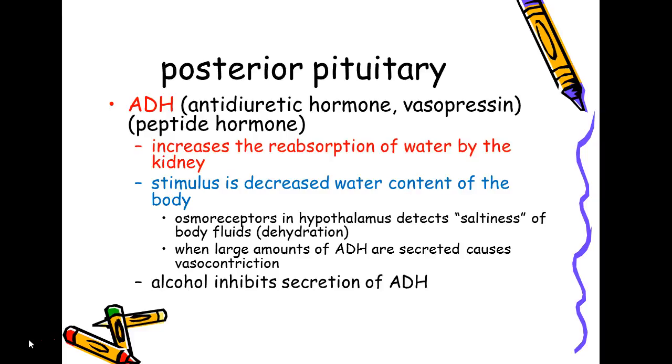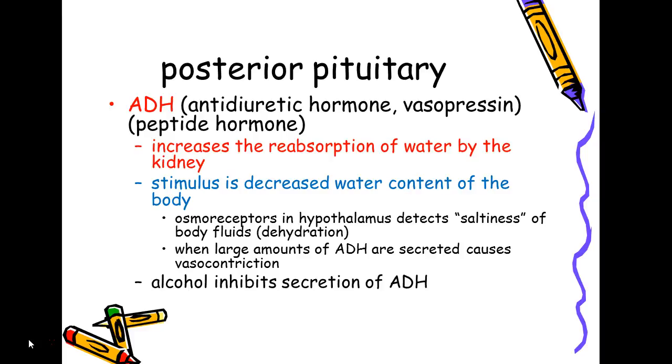So when the water content is lower, or dehydration would be another term, this helps the body hang on to water. There are osmoreceptors in the hypothalamus that detect the saltiness of the body fluids. So if it's more salty, there's less water, and if it's less salty, there is more water. So the less amount of water is dehydration. And it has its name vasopressin because when large amounts of it are secreted, the vessels constrict. So we have vasoconstriction.